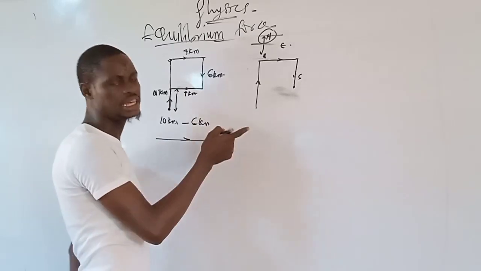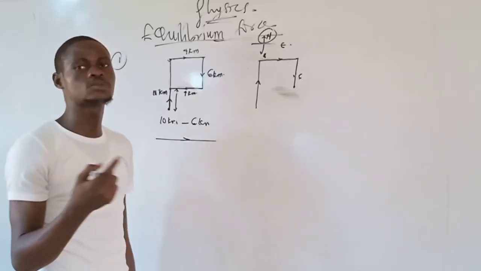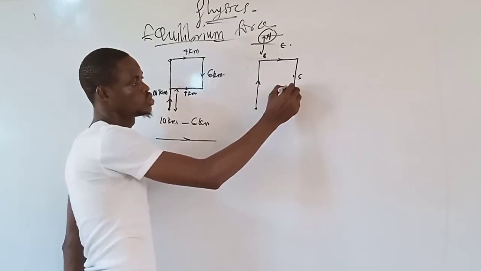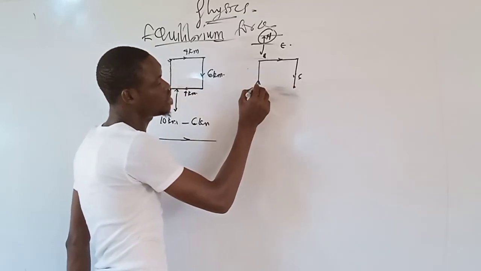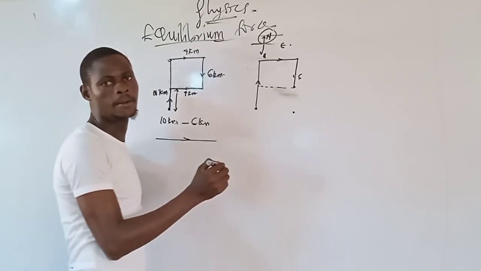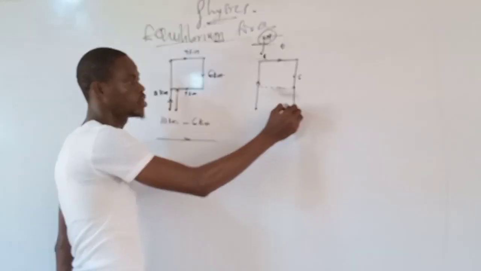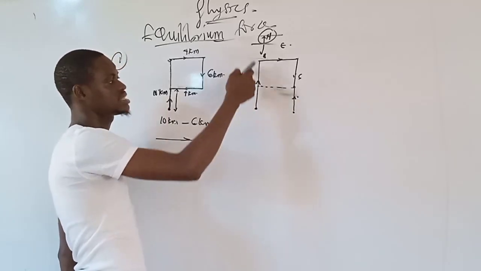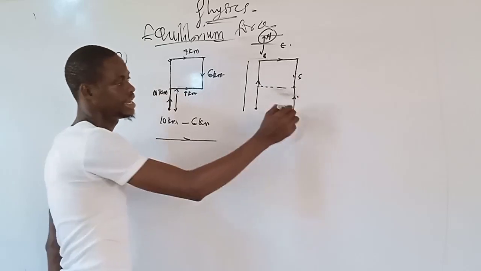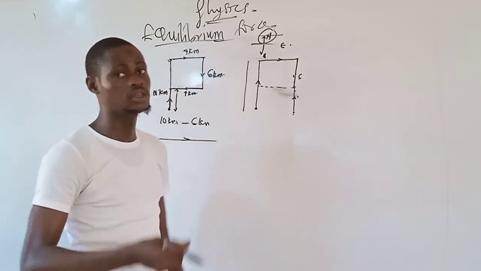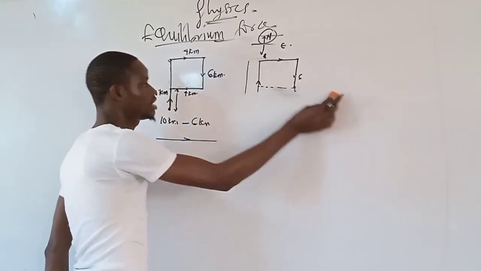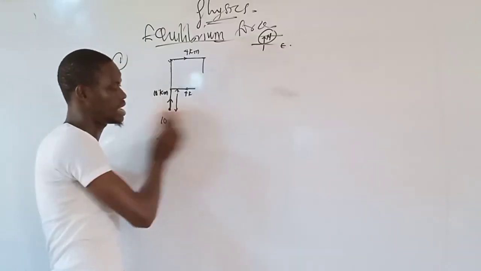You are now asked to calculate the total displacement of the body. Don't forget that displacement is from the starting point to the end point. I can only trace this like this and move this point back to this point here. My displacement will now be from here to here, which is total distance here minus distance from here to here. That is the displacement of the body. These are likely questions that normally twist for you in exam. All together. Now let's take a look at the next question.